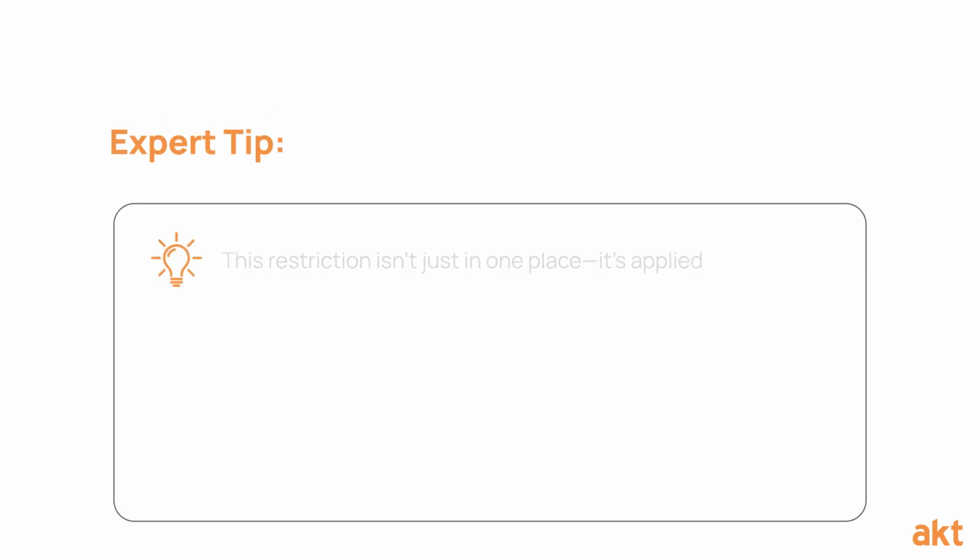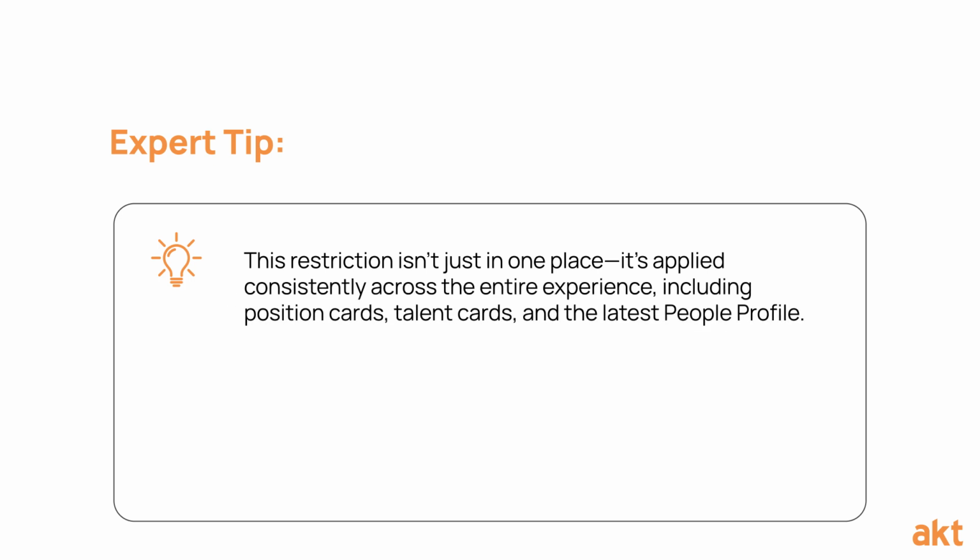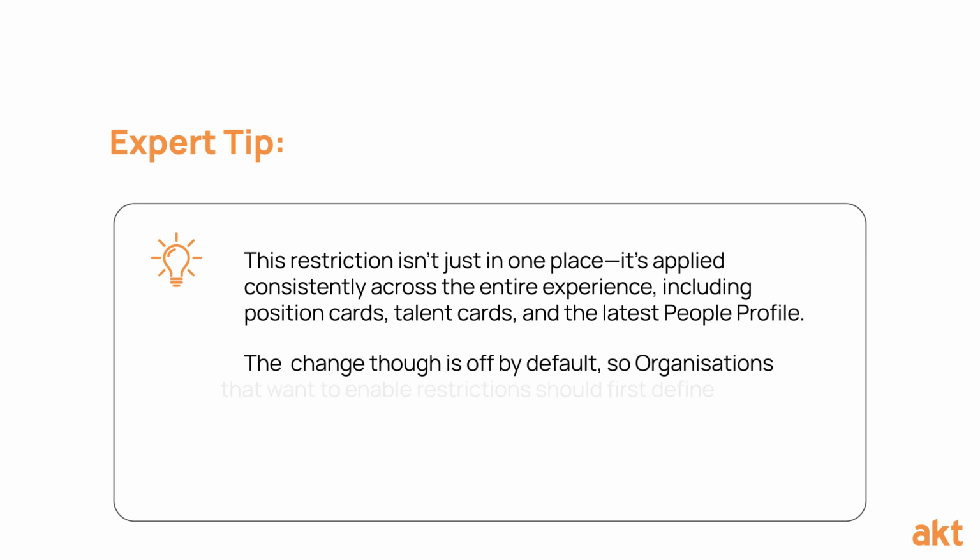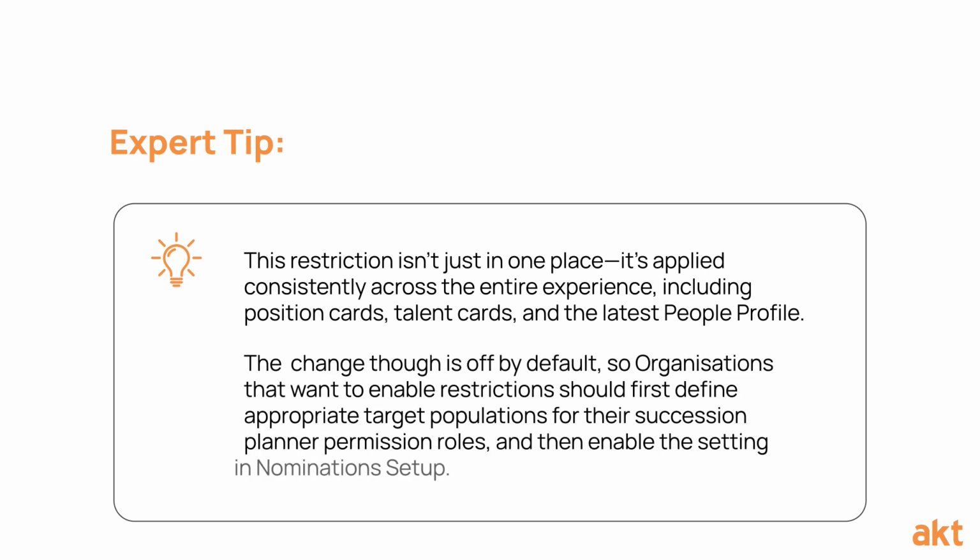Expert tip. This restriction isn't just in one place. It's applied consistently across the entire experience, including position cards, talent cards, and the latest people profile. The change, though, is off by default. So organizations that want to enable restrictions should first define appropriate target populations for their succession planner permission roles, and then enable the setting in nomination setup.